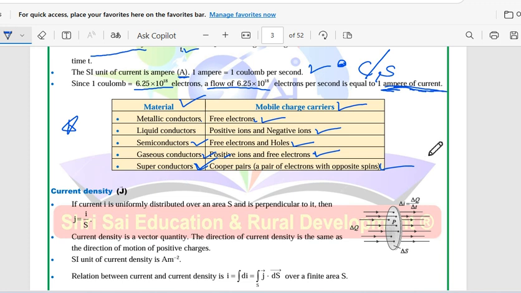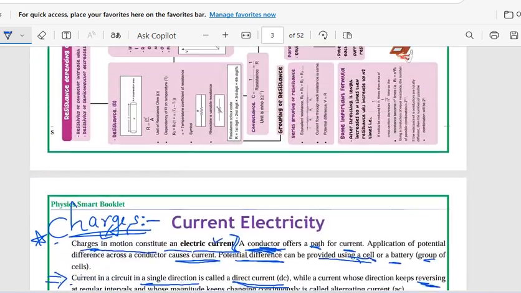In tomorrow's session, let us learn about what is current density and further information related to the concept. I hope this session is clear to you guys.